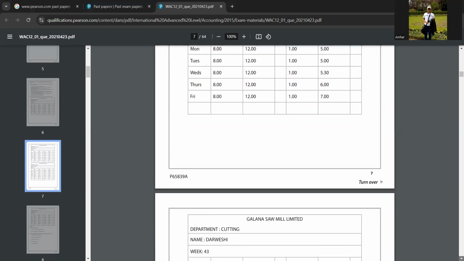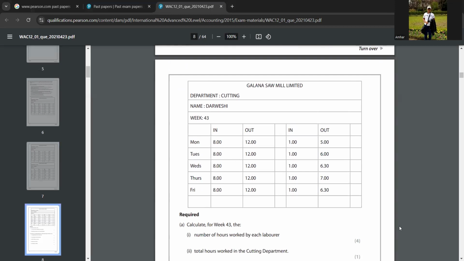And then for Darveshi, how much is it? 46. Okay, correct, 46.